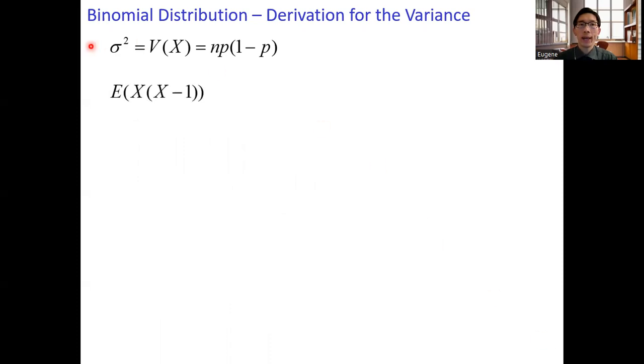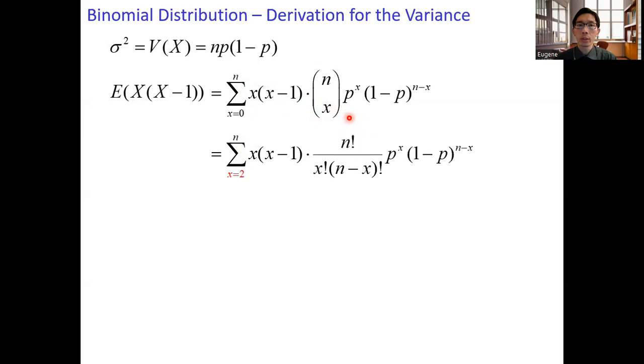Start with the expectation of x times x minus 1. So we have the summation of x times x minus 1 times p of x. When x equals 0, the expression equals 0. And then the second term, when x equals 1, we have the factor x minus 1. So when x equals 1, this term becomes 0, and the whole term is 0. So we can skip x equals 0 and x equals 1 in the expression. We start the summation with x equals 2.